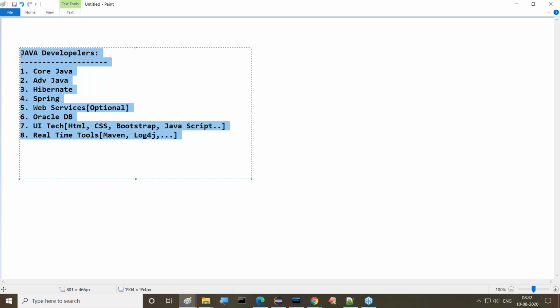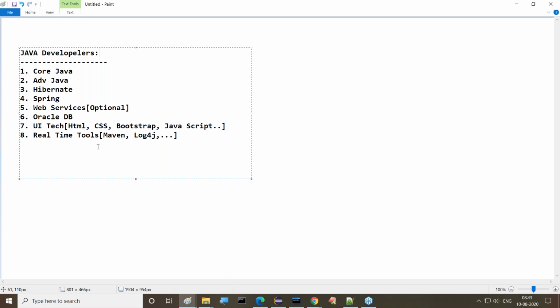So this is the minimum for Java developers. If you want to go to any company for any recruitment drive outside, for a Java developer we must require all this content. Nowadays there is no difference between a normal fresher and an experienced person. Both are the same. Please recognize what I'm telling you.